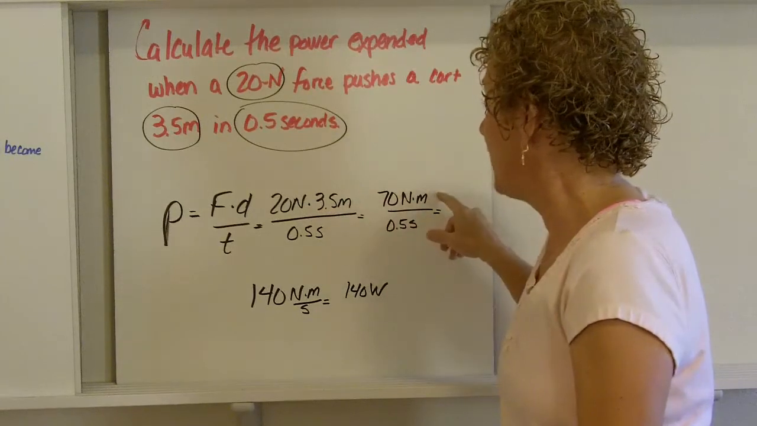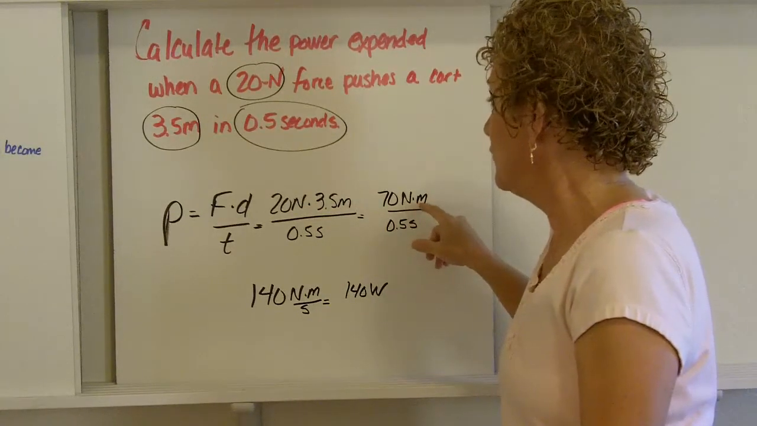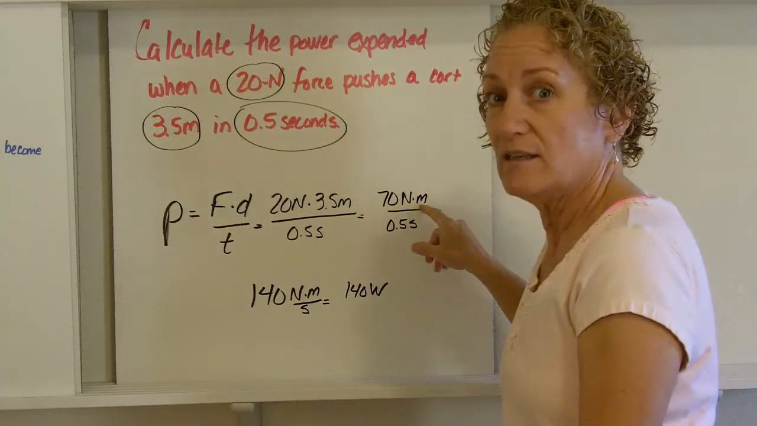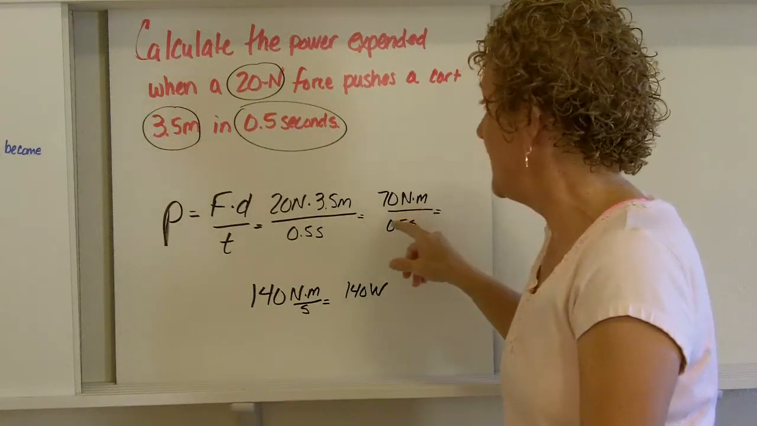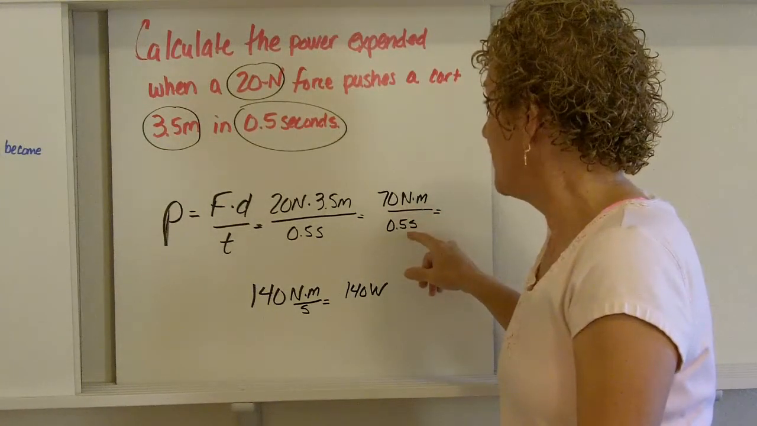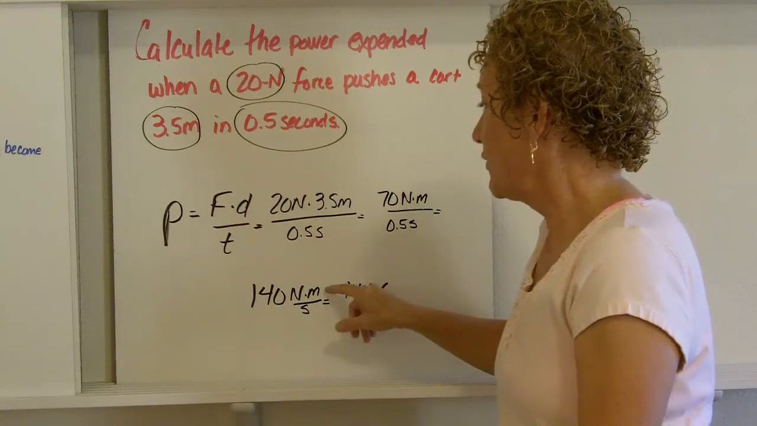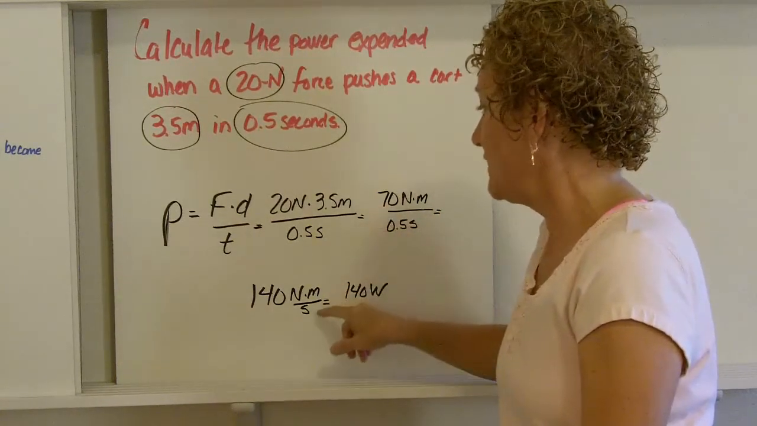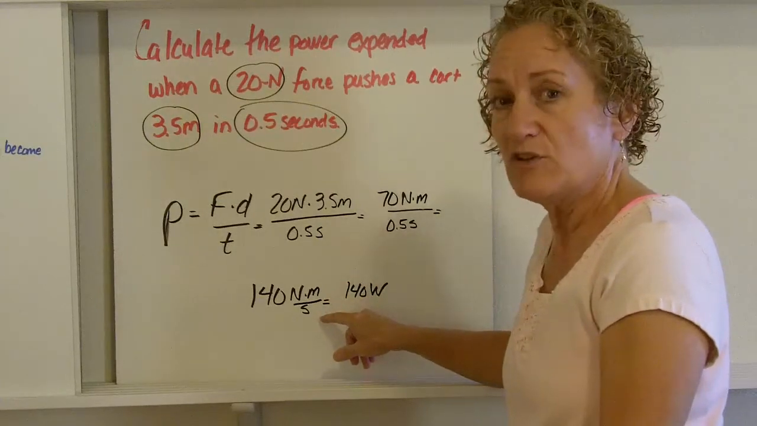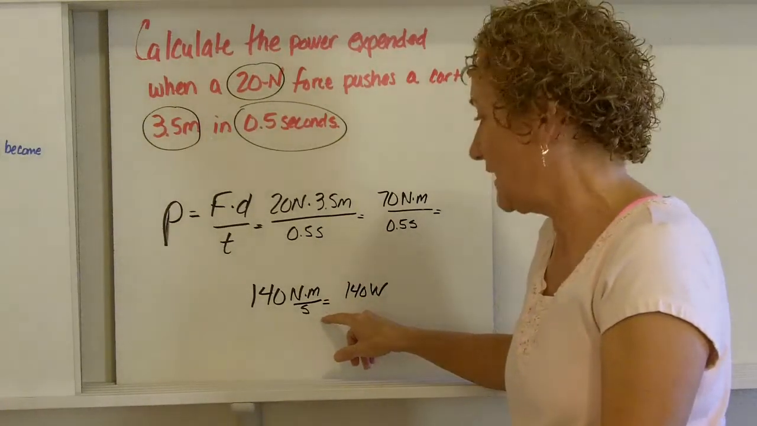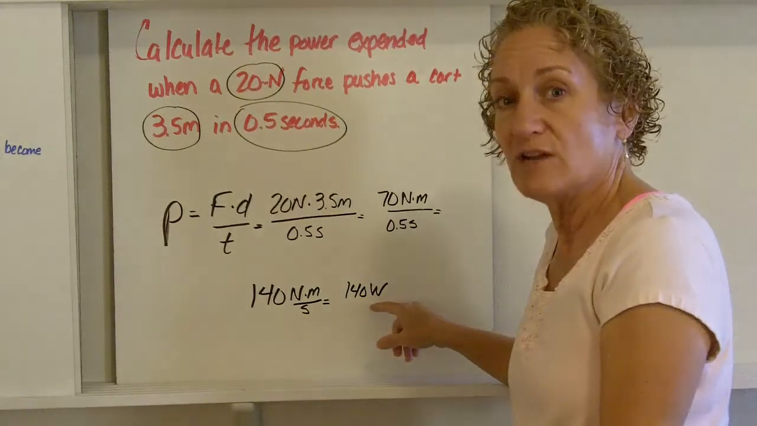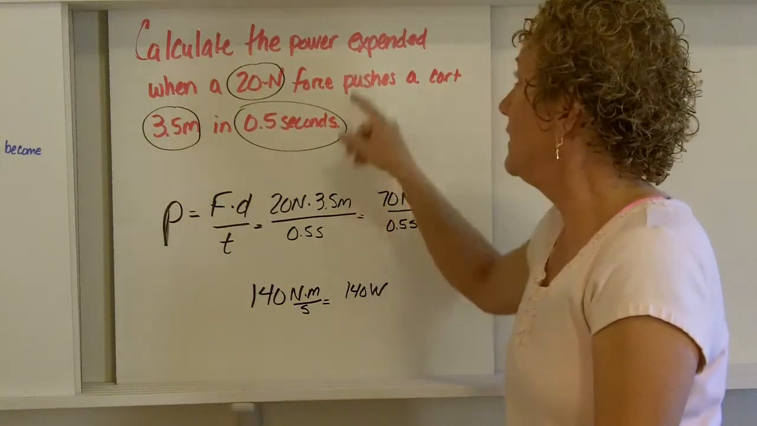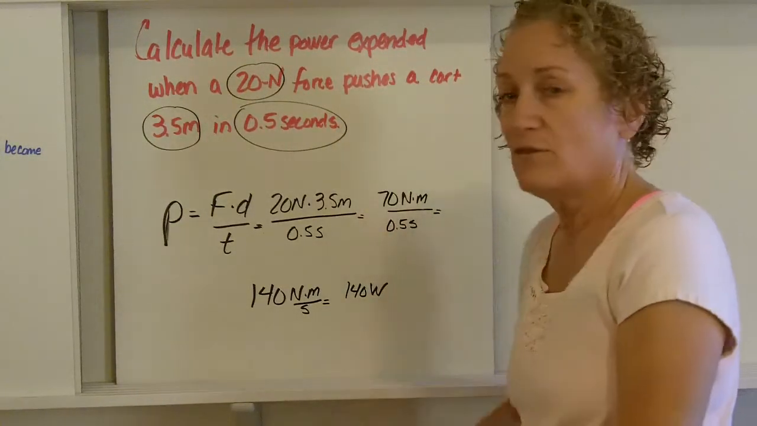20 times 3.5 is 70, and it's Newton meters, which is called a what? A joule, you're right. 70 Newton meters divided by half a second, or 70 joules divided by half a second. 70 joules divided by half a second is 140 Newton meters per second, or joules per second, or watts. So our answer is 140 watts. So the power expended is 140 watts.